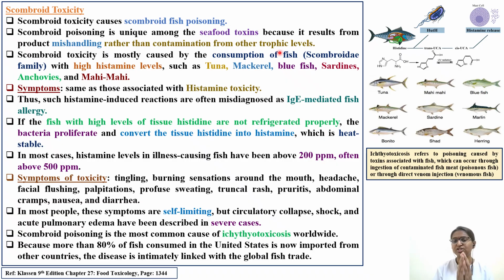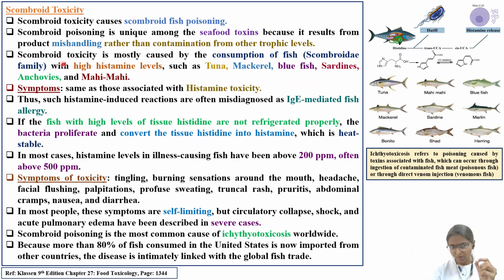Whenever the fish was there in the biotic food chain, it didn't cause any contamination. But because of improper handling and storage of the fish, the histidine was converted into histamine, and histamine levels in that particular fish tissue increased. Okay, so now we understood the problem. If in the first step itself we are able to store the fish in a proper refrigerated condition at a certain temperature, then we can avoid this type of contamination.